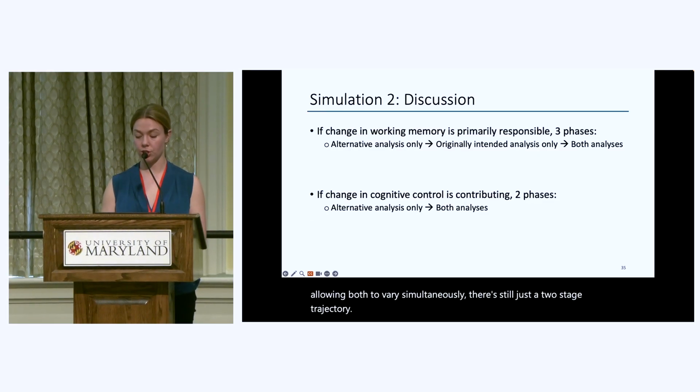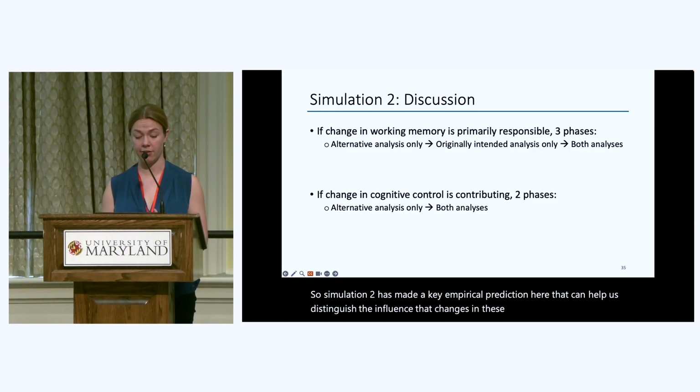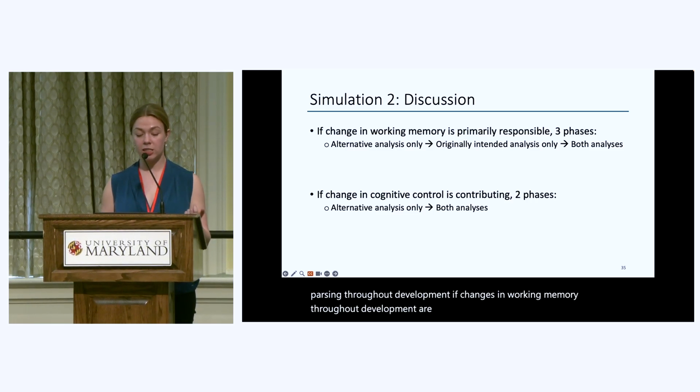So simulation 2 has made a key empirical prediction here that can help us distinguish the influence that changes in these 2 systems can have on parsing throughout development. If changes in working memory throughout development are primarily responsible, we expect to see a 3-stage developmental trajectory where the alternative analysis, intended analysis, and both analyses can be accessed at different points in development.